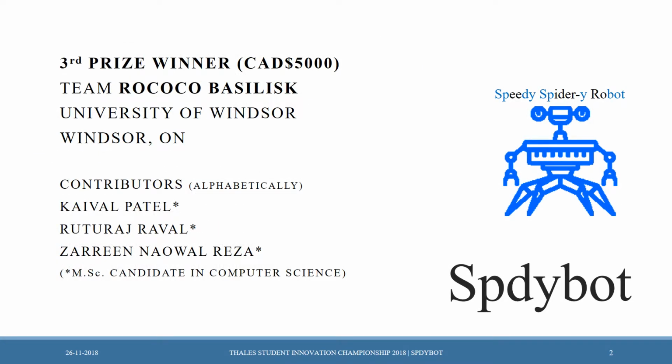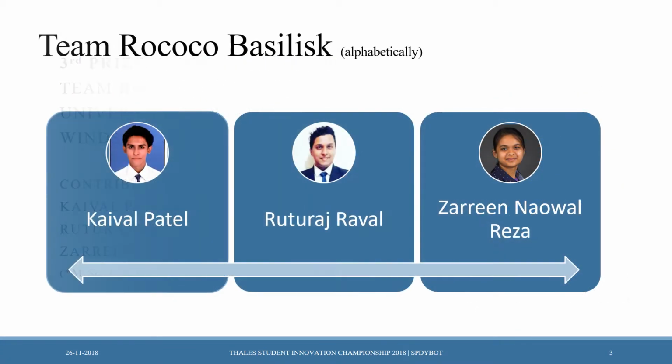So we are the team Rococo Basilisk presenting our product called SPDYBOT, which is Speedy Spider Robot. We won the third prize for the Canadian $5,000, and we are the contributors from the University of Windsor, alphabetically listed as Kaival Patel, Ruturaj Rawal, Zarin Nawal Reza. This is us.